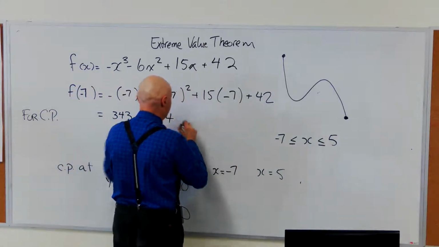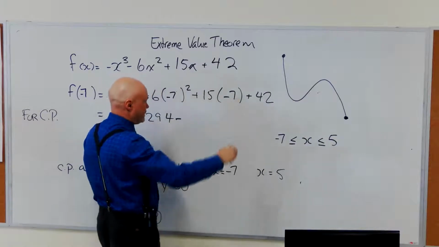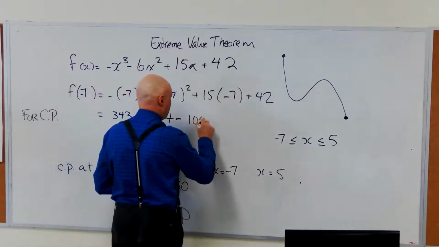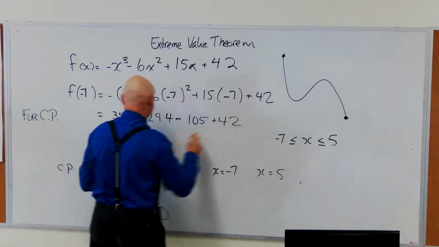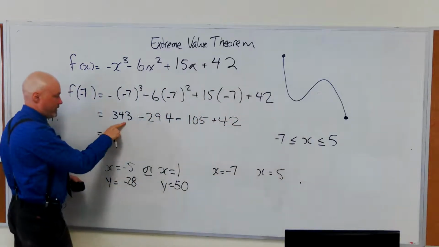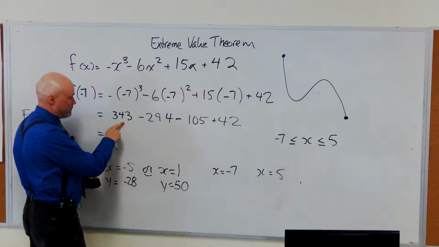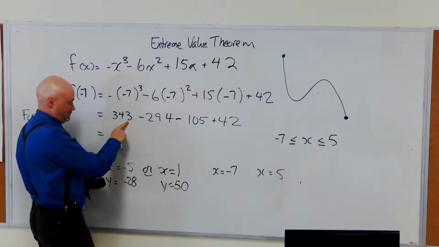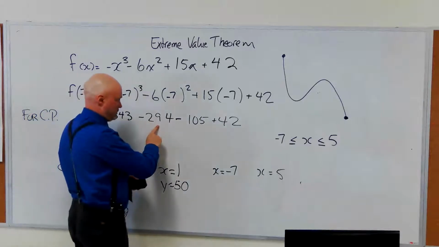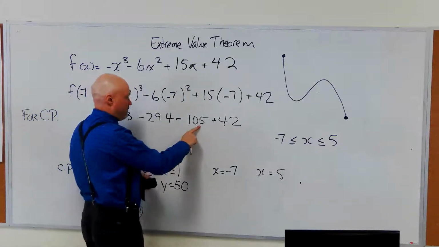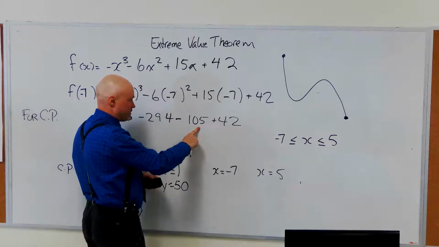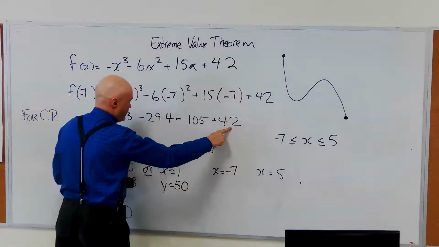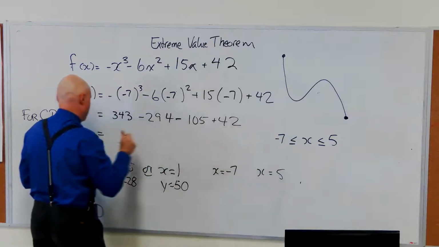And then this is going to be a minus, and that's 70 minus 105 plus 42. Okay. This is very complicated. Well, not really. So 343 minus 294 is 49 minus 105 is 56 plus 42 is 98.